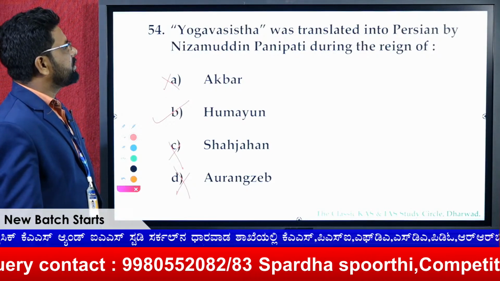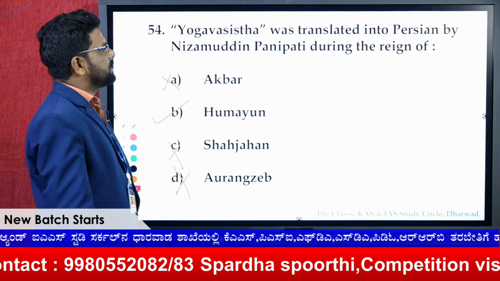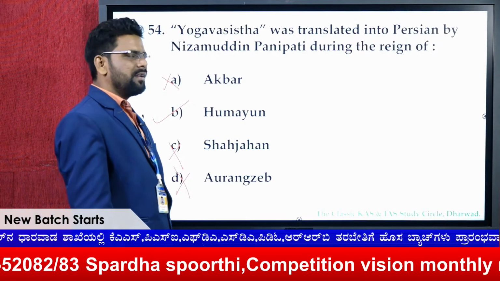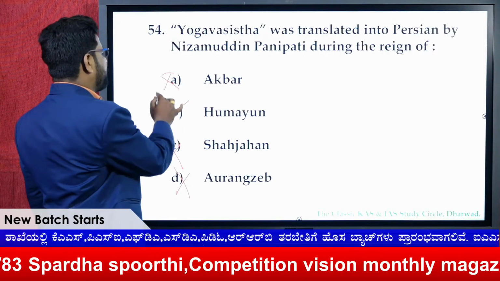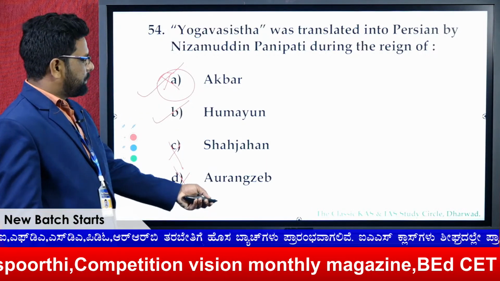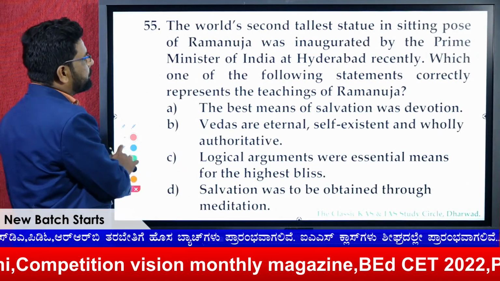So this is Yoga Vasistha, which was translated into Persian by Nizamuddin Panipati during the reign of, this is again straightforward, Akbar. Next.